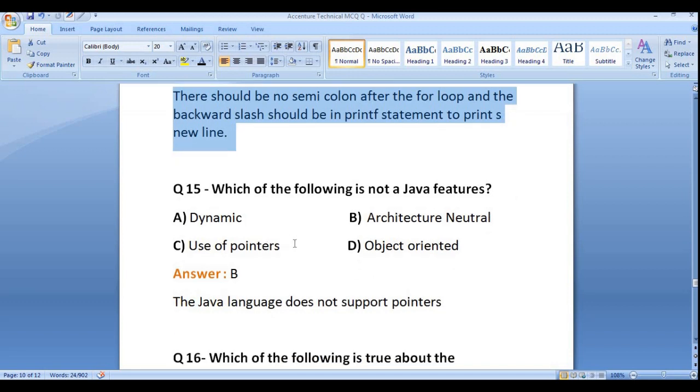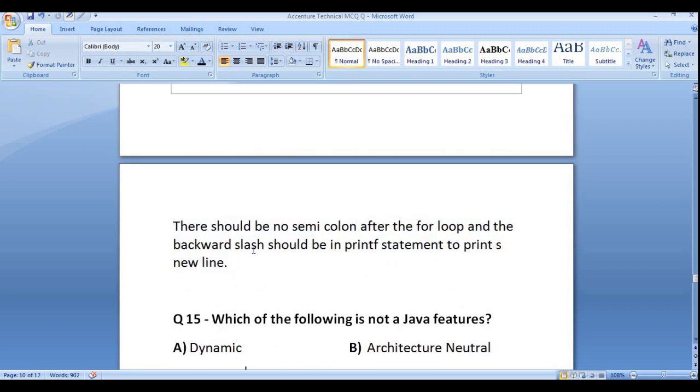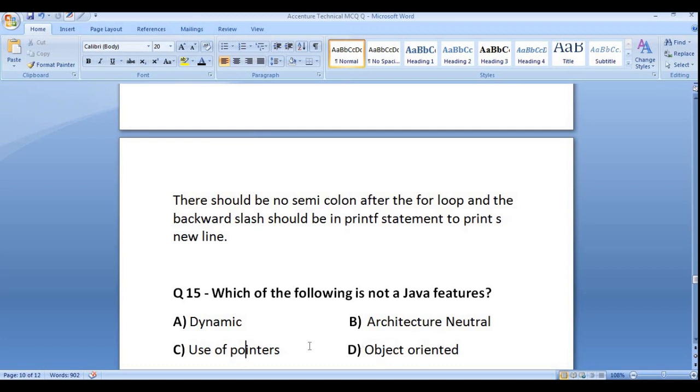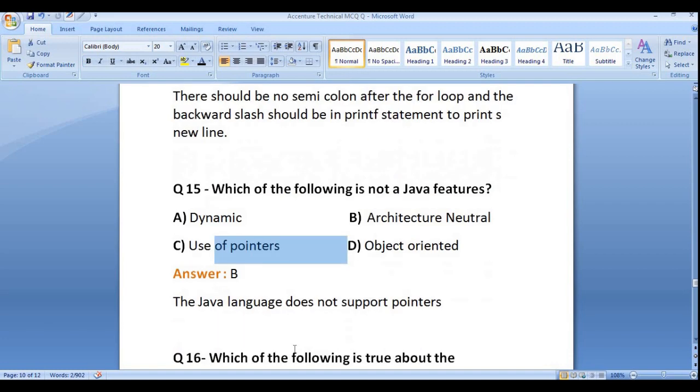Which of the following is not a Java feature? Dynamic, user pointer, architecture neutral, and object oriented. Dynamic, it's true. It's architecture neutral or platform neutral. That means on any platform we can simply code and execute irrespective of the platform we are using. Object oriented, yeah, it's object oriented obviously. And user pointer, no, pointers in Java are not allowed. They are there in C and C++. There is no such concept of pointers in Java. So it's false.